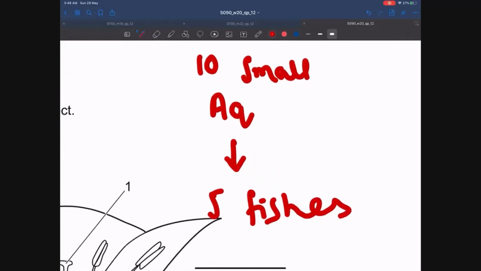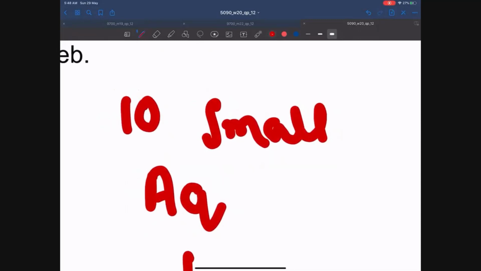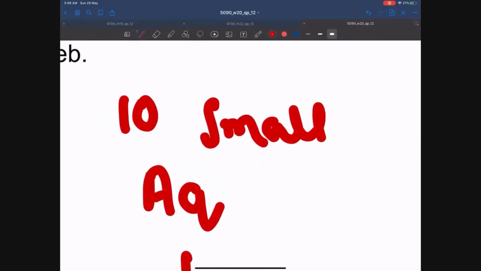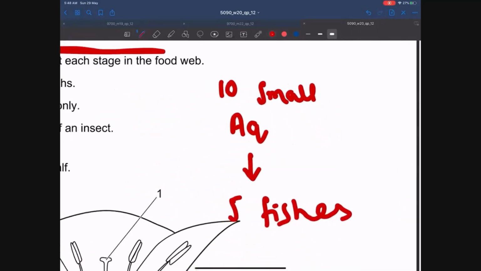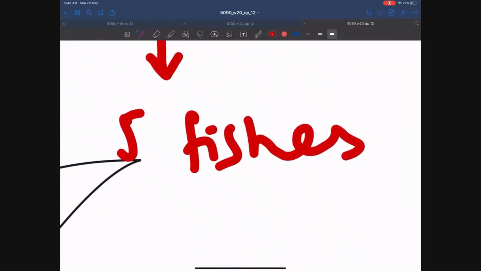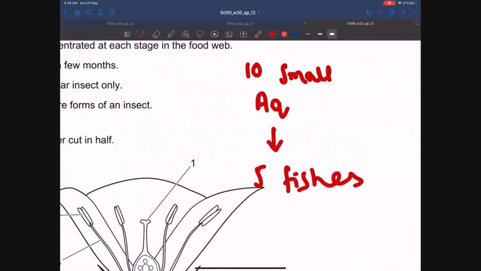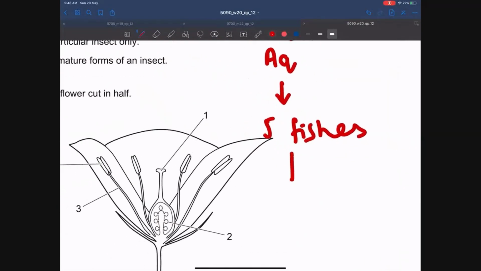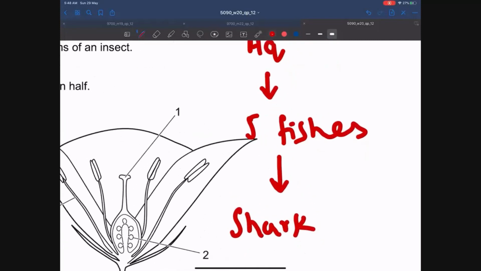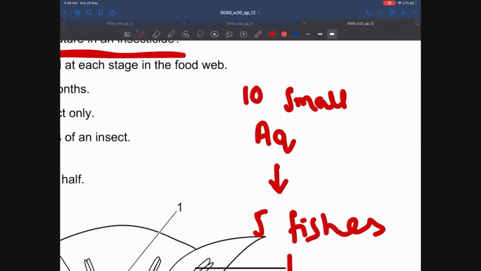The insecticide consumed by the 10 small aquatic organisms will not be broken down. The insecticide will remain. And when these 10 small aquatic organisms are consumed by fishes, each fish will have a lot of insecticide. And when these 5 fishes are, for example, eaten by a shark, the shark will have a lot of insecticide that was almost equal to the insecticide consumed by the 10 small aquatic organisms.